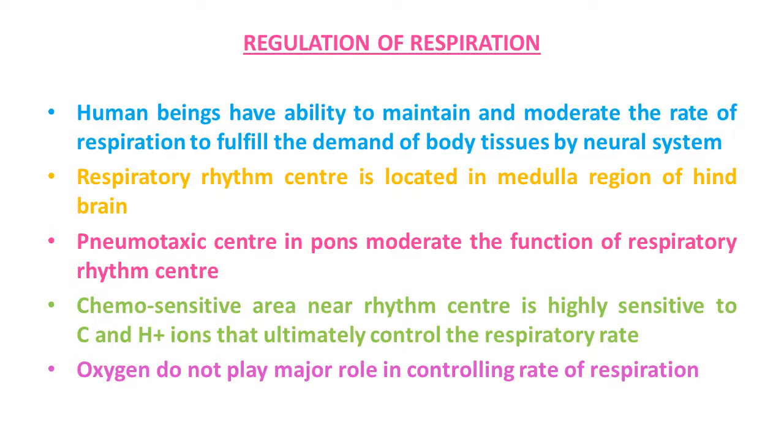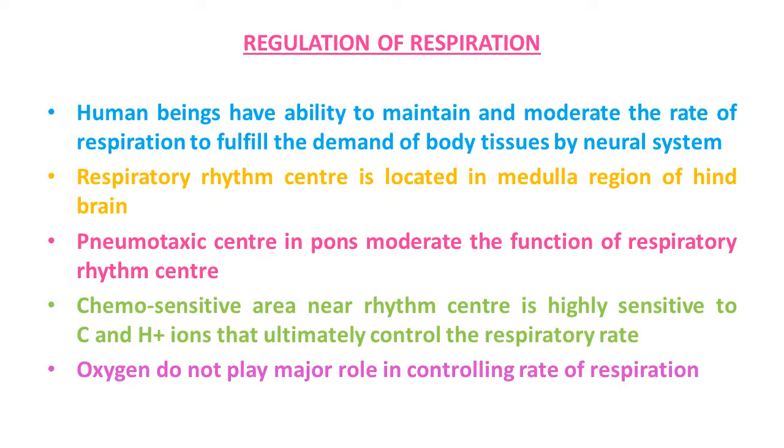Another center present in the pons region of the brain, called the pneumotaxic center, can moderate the functions of the respiratory rhythm center. So both these parts of the brain are responsible for the mechanism of regulation of respiration.